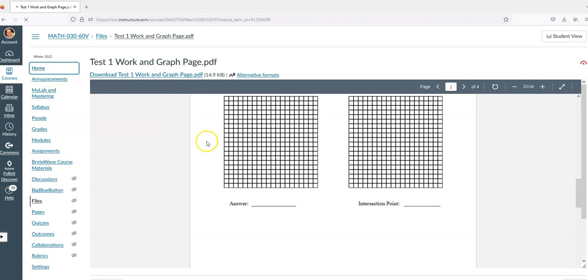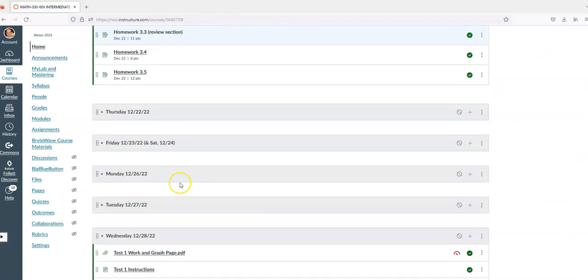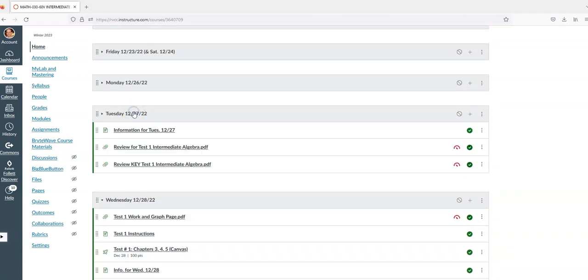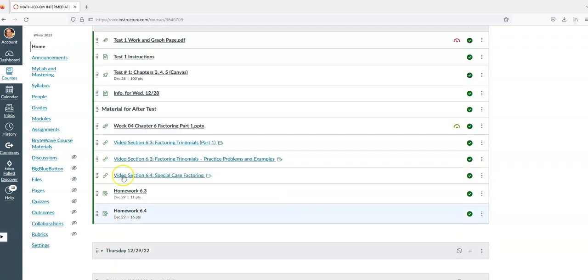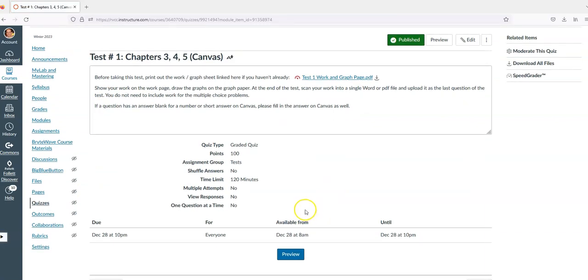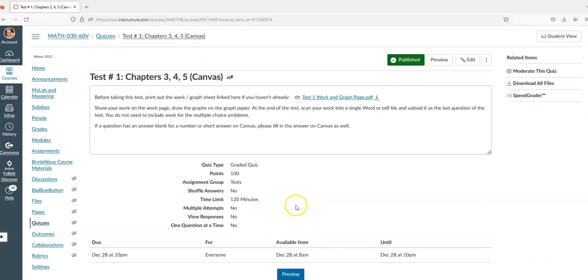So when you get to the day of the test and you're ready to take it, the 28th, you'll open up the file here and there's an online test on Canvas. Now you notice that there's other stuff due that day too. So I'm assuming you're going to take the 27th and really work on the review stuff, take the test the morning of the 28th, and then there's additional work you're going to cover in the afternoon. So when you open up the test, there's some instructions there, and once you hit the start button, you'll start the test and the timer will count down, 120 minutes.